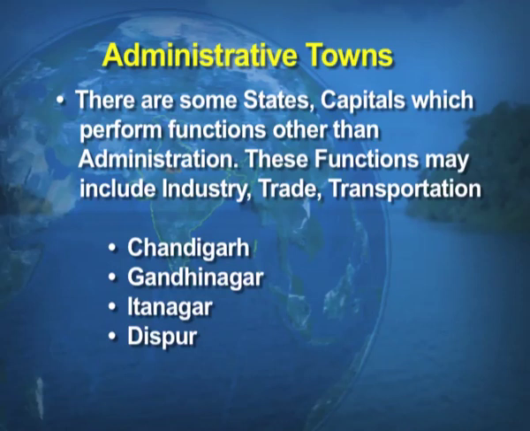Now, we will be taking up the administrative towns. The towns supporting the administrative headquarters are known as administrative towns. And dear children, all the state capitals are administrative towns. There are some state capitals which perform functions other than administration, for example, industry, trade, transportation, etc. The examples are Chandigarh, Gandhinagar, etc. Industrial towns, the towns which grow for industrial development, are known as industrial towns. The examples are Jamshedpur, Durgapur, etc.